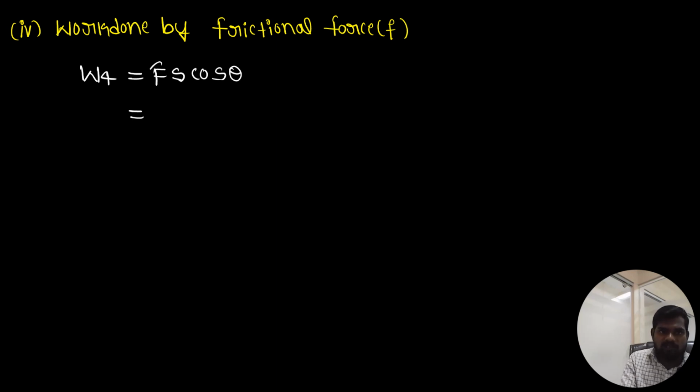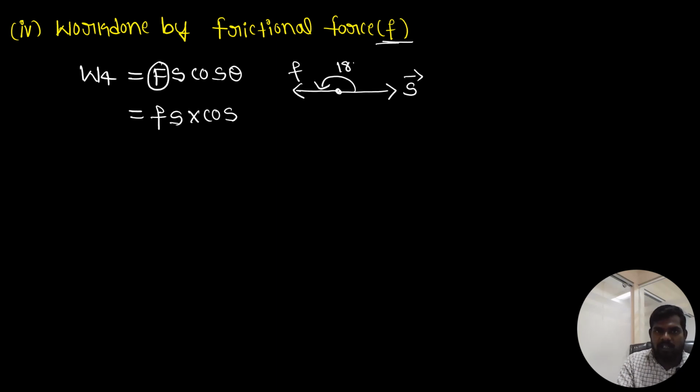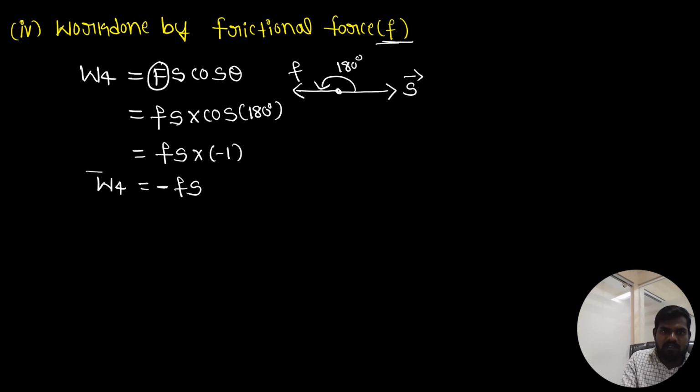Here F is the frictional force, so in the place of capital F I take small f: small f into S into cos theta. The displacement is toward the right direction and the frictional force acts opposite to the displacement, so theta is 180 degrees. Cos 180 is minus 1. So the fourth work done is minus fS. This is the negative work done.